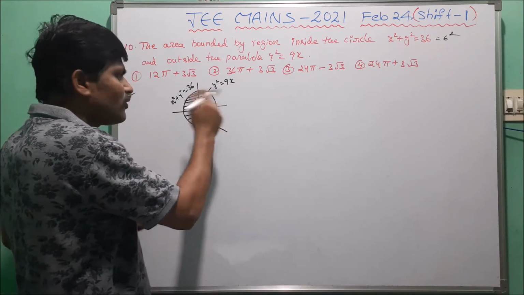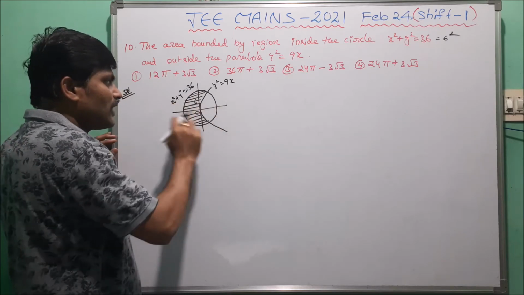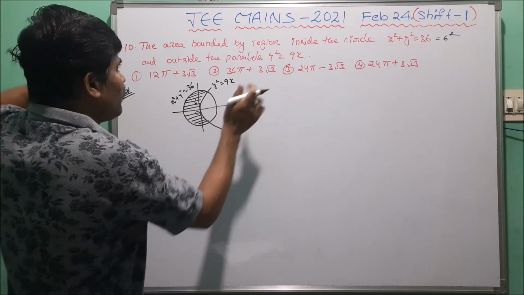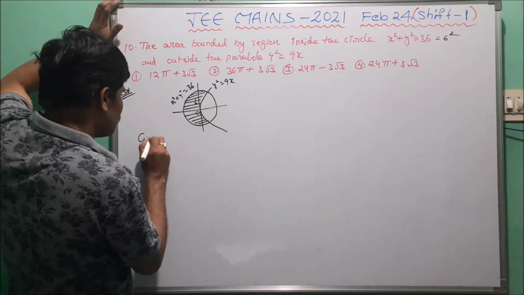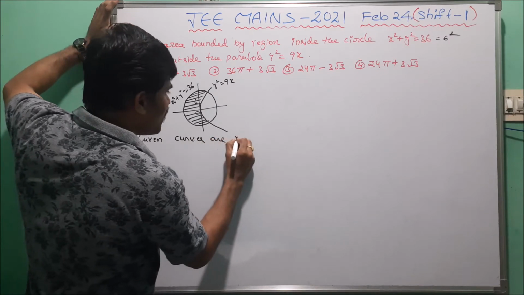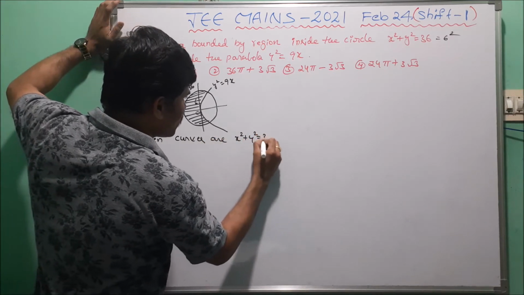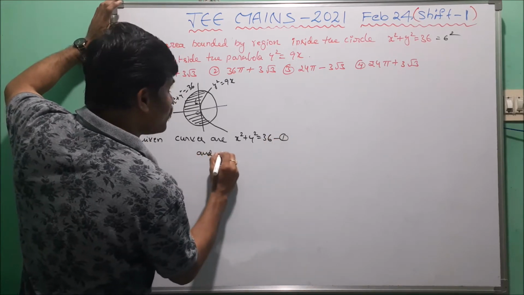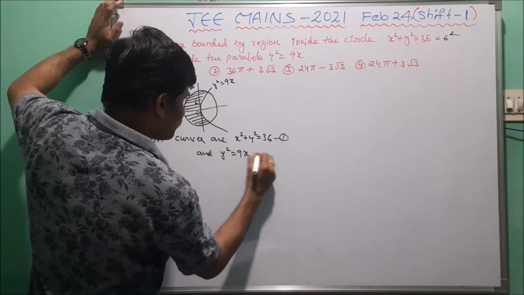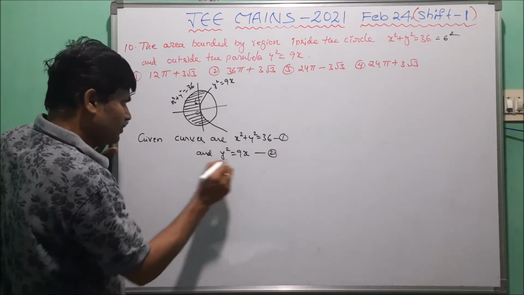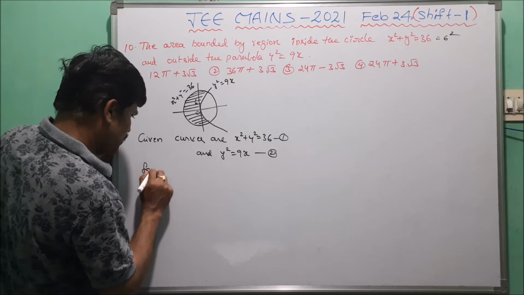Inside the circle and outside the parabola. Now we calculate this area. First, the given curves are x square plus y square equal to 36, which is equation 1, and y square equal to 9x, which is equation 2. Now here we take from equation 1.